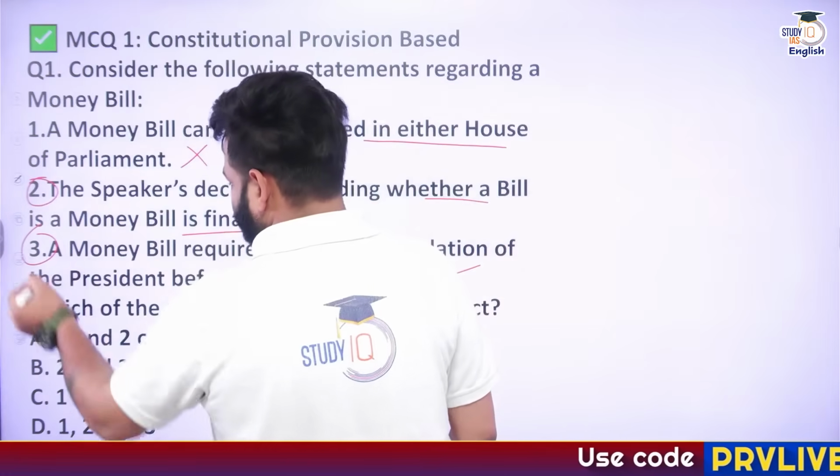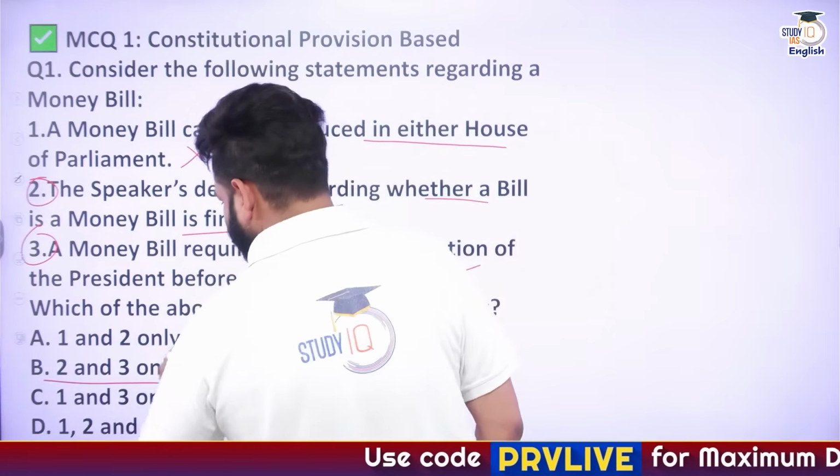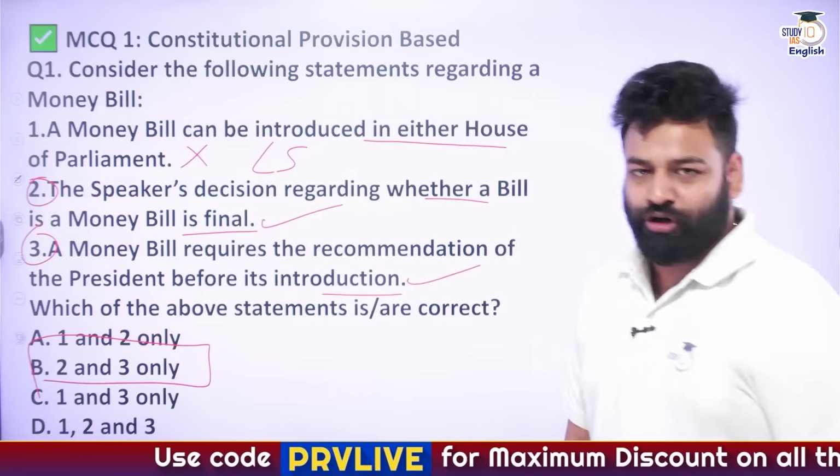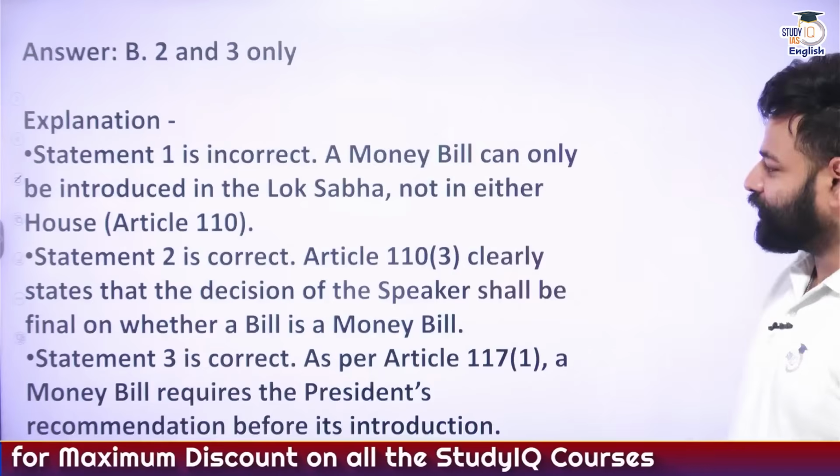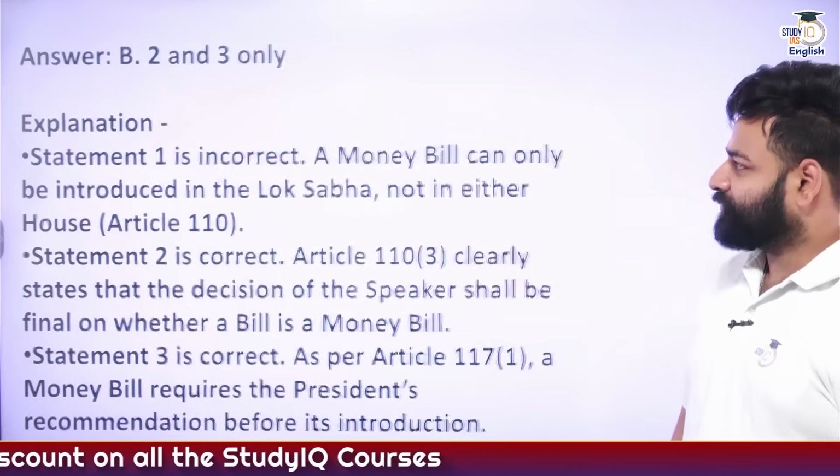Okay. So what will be our answer? Our answer will be B, that is 2 and 3 only. So let's see the explanation. Yes, the explanation says the very same thing. Okay. So here we go. Next question.